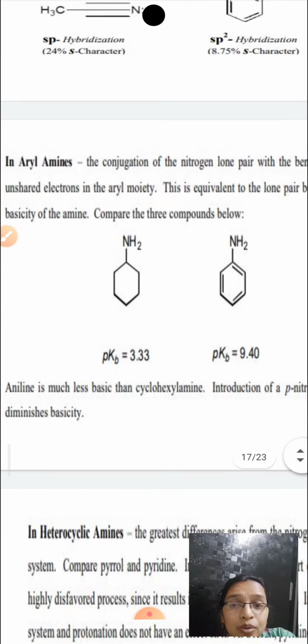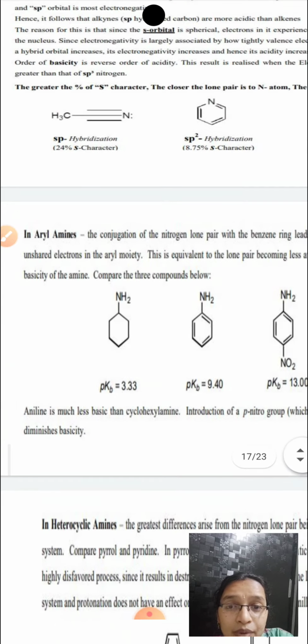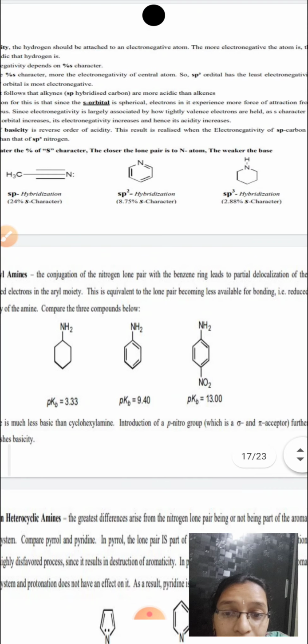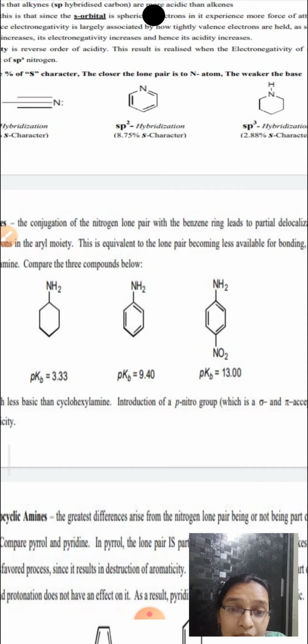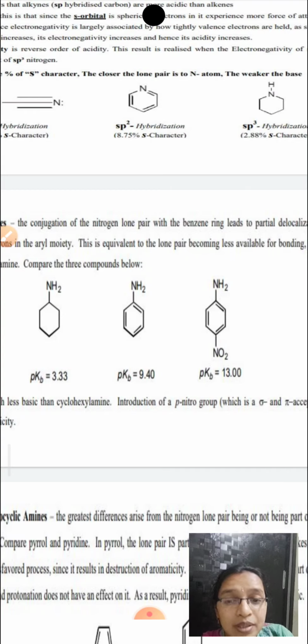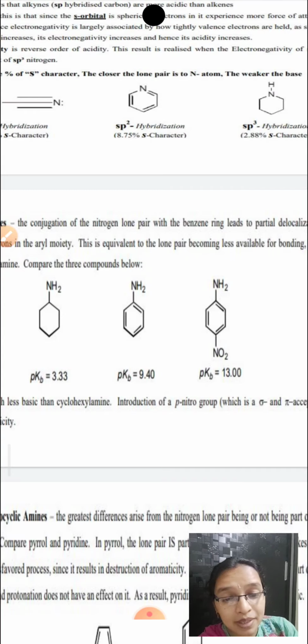Let us consider one example here: the basicity of cyclohexylamine, aniline and paranitroaniline. Which of the following is more basic? Basicity can be explained in terms of the pKb value. The lesser the pKb value, the greater would be the basicity.